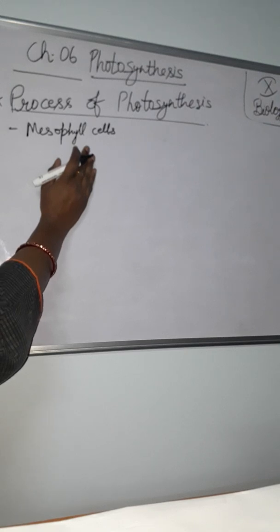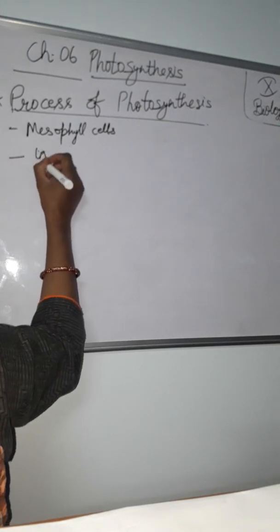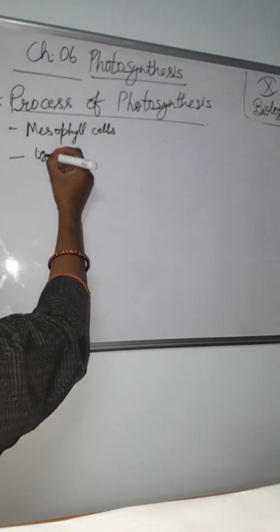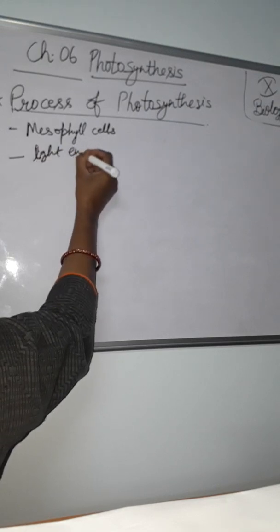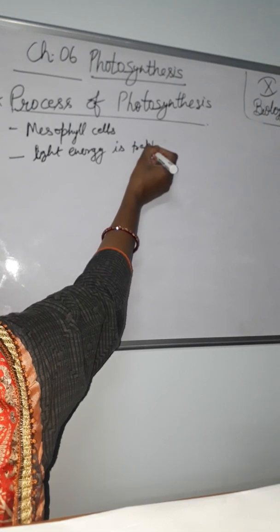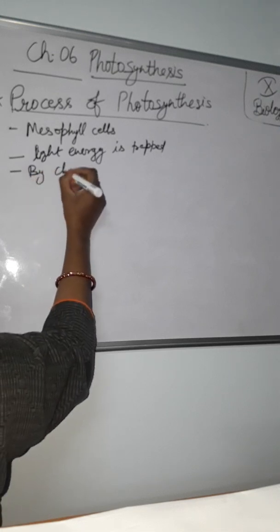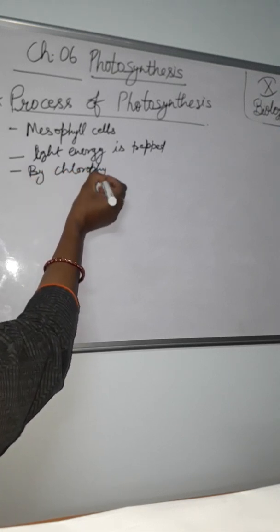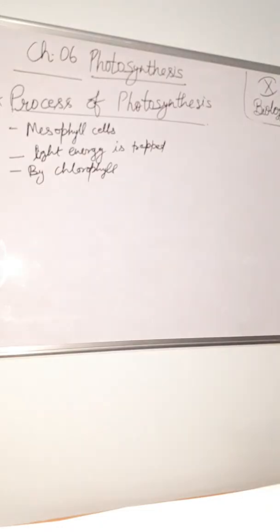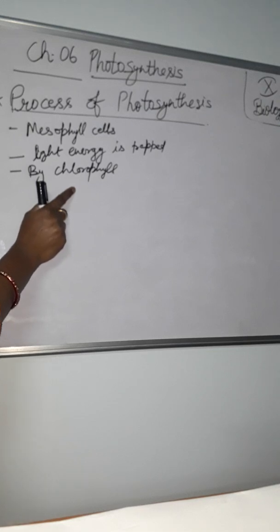During daytime, when sunlight falls on the leaf, the light energy is trapped. Which energy is trapped? Light energy is trapped by the chlorophyll. Who does it? The chlorophyll. Now this light energy is trapped by the pigment chlorophyll, especially in the palisade cells.